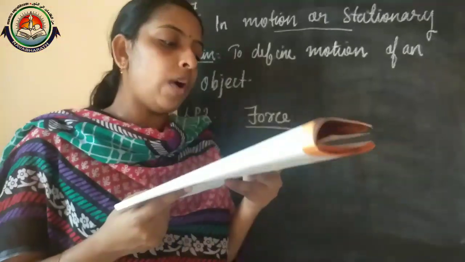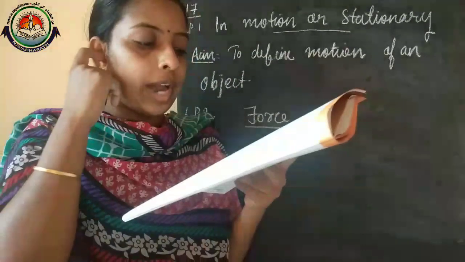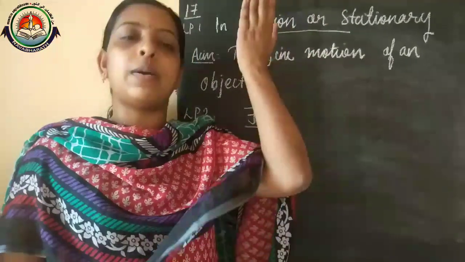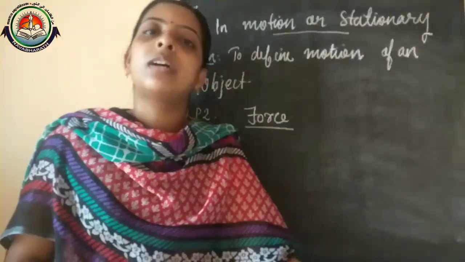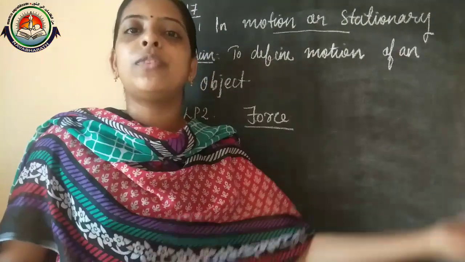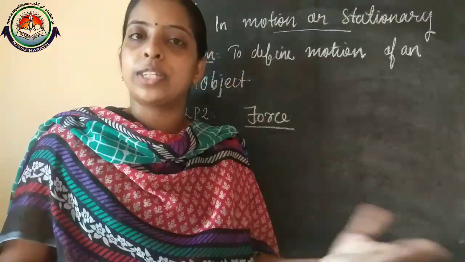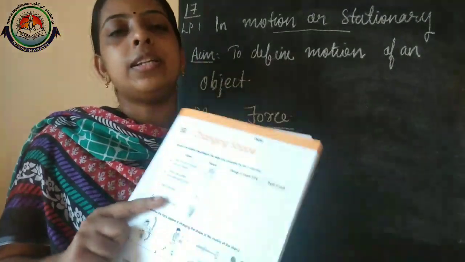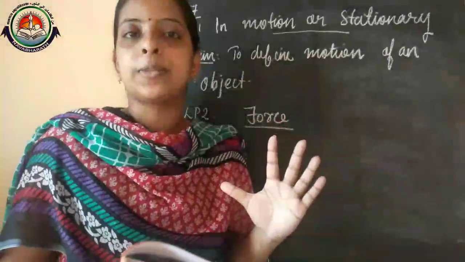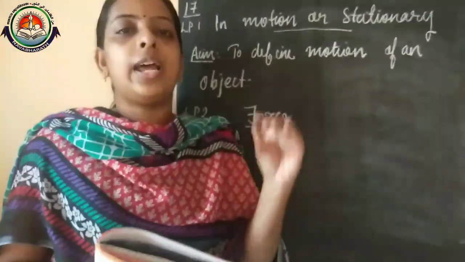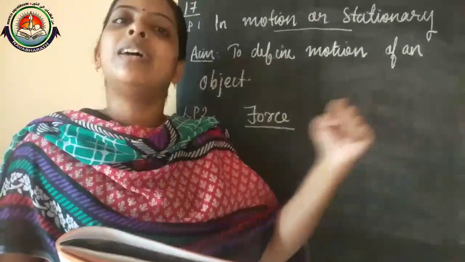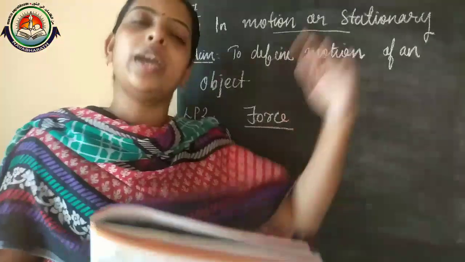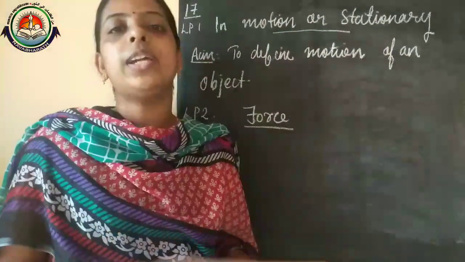Okay. Third one: why does a ball thrown up in the air fall back to the ground? When we throw a ball in an upward direction, why does it come back? Because of the gravitational force, gravity. Gravity is also a kind of force. You can write gravitational force, or because of the earth's pull, earth pulling that object towards its center.